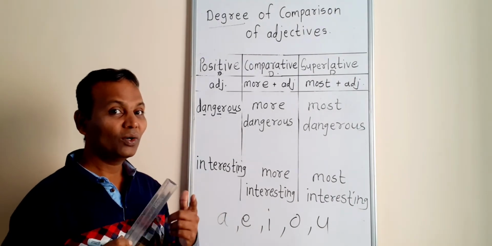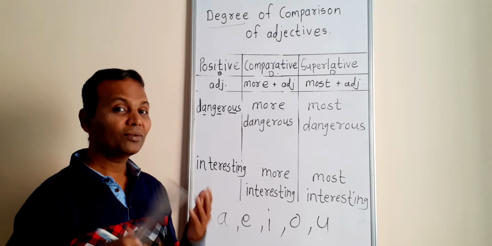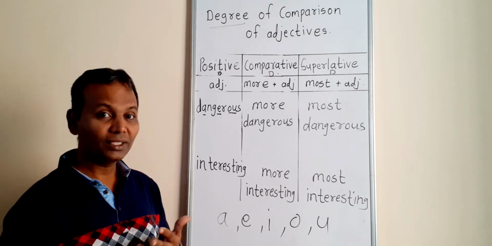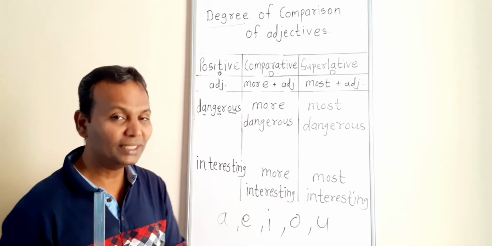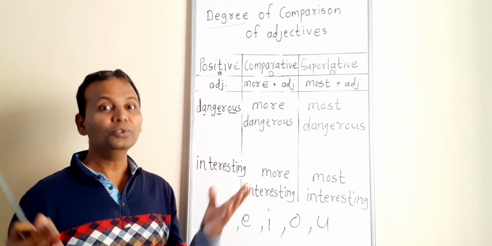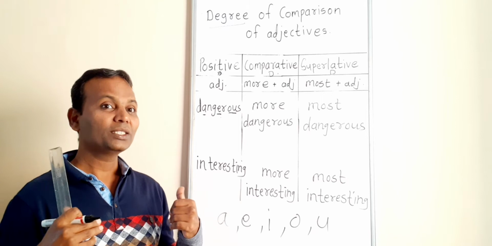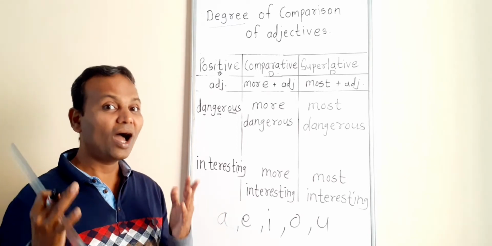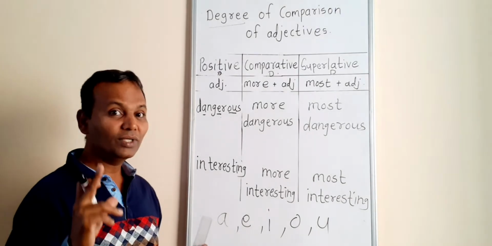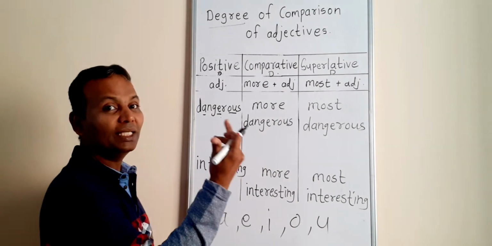Okay, or clever, cleverer. Okay, strong, stronger. Or huge or smart, so there is only one syllable. So when there is one syllable, at that time we use -er and -est.